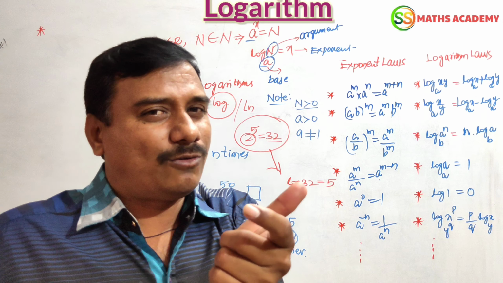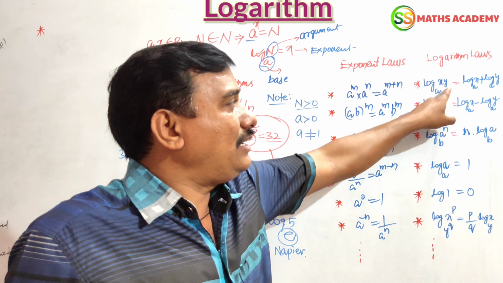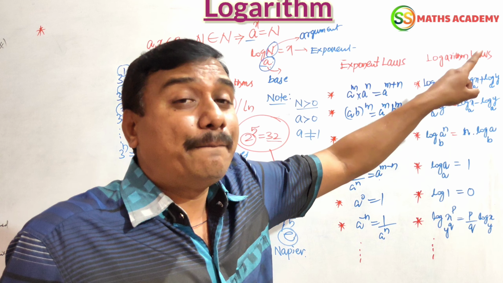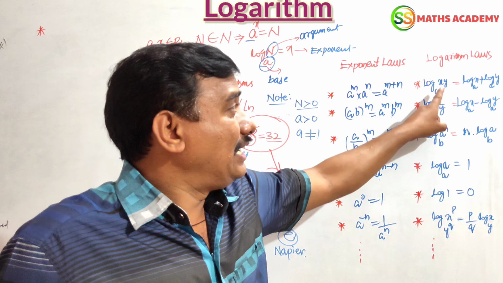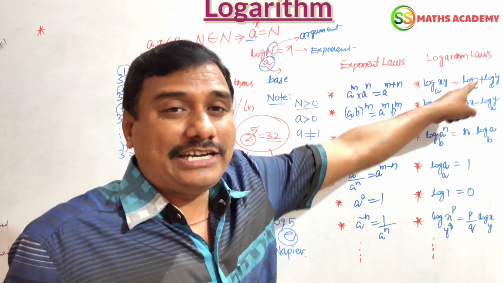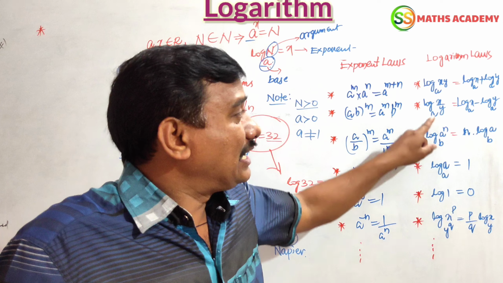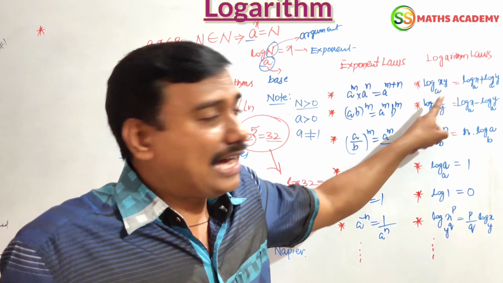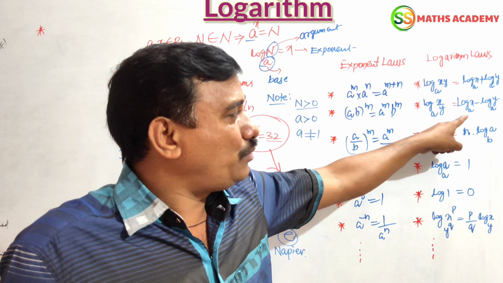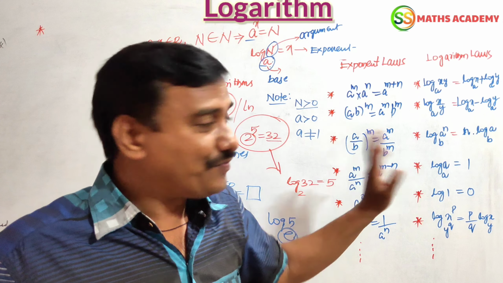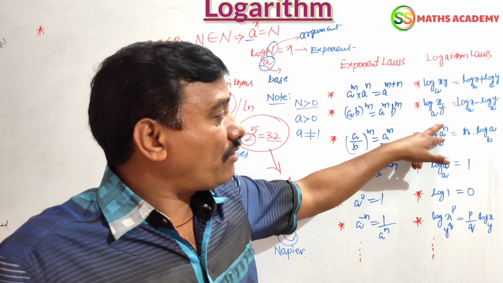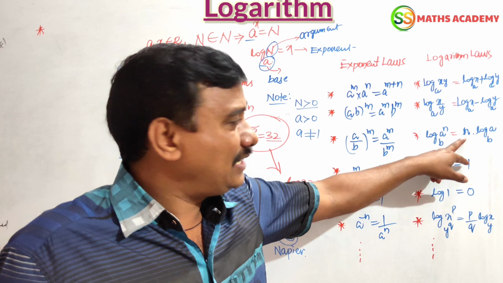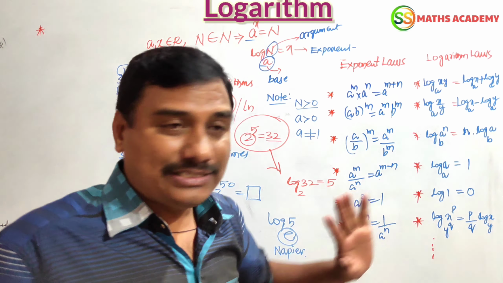Simply, log xy to the base a, we can write as log x to the base a plus log y to the base a. When a product is there, you can expand it and add with plus. Now for the quotient x by y, we subtract: log x by y is nothing but log x to the base a minus log y to the base a. For log a to the power of m to the base b, the power m comes to the front as a coefficient: m into log a to the base b.